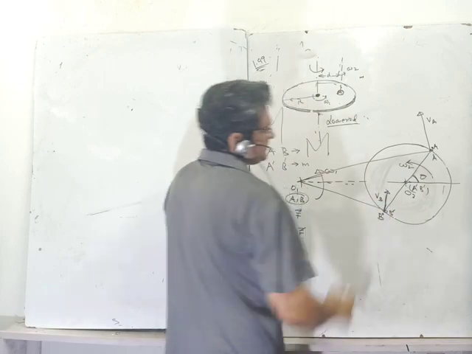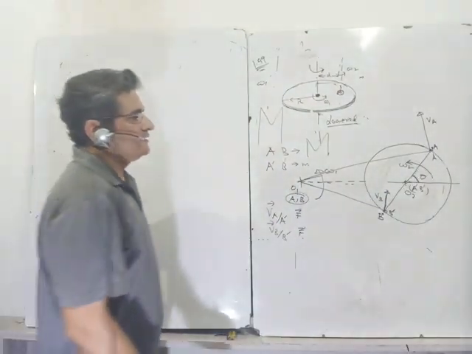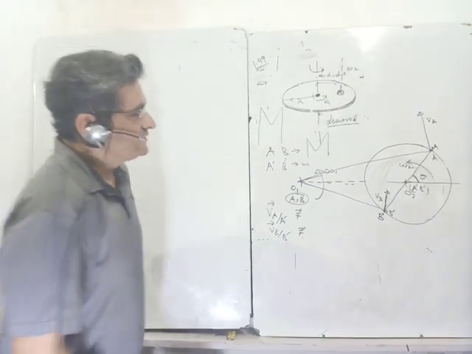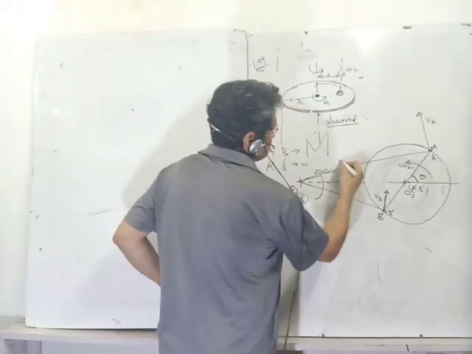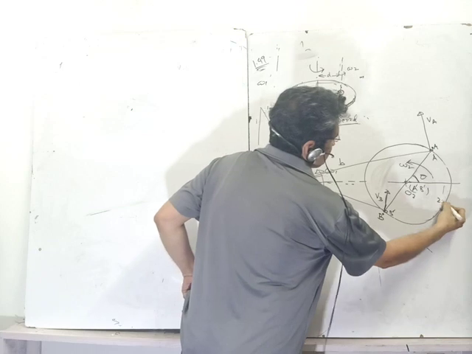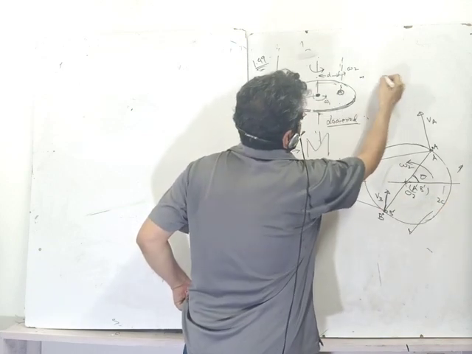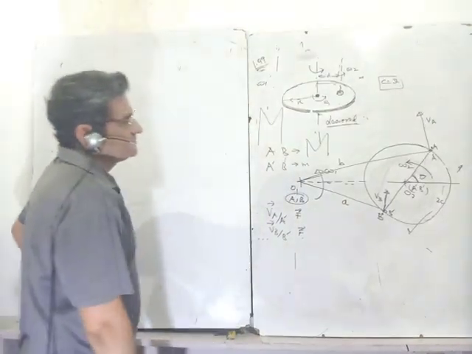VB, and that is VA. VB upon VA, if I want to know what will be the ratio, if this is A, this is B, and let this be twice C. Whole distance is twice C. C is equal to R. Instead of R, I am taking C.